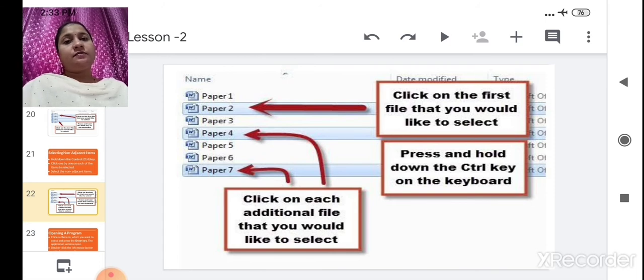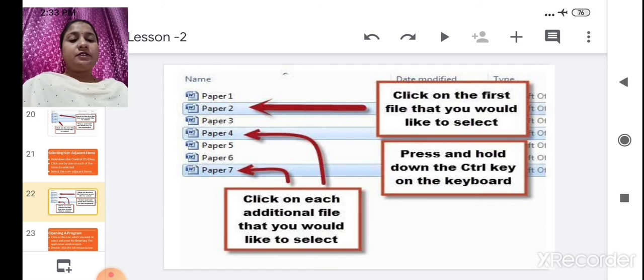Whichever you want to use, you can select. Then we saw selecting and deselecting icons. By clicking on an icon, it gets highlighted, which means it is selected, and by clicking away from that icon, the highlight is removed, that is deselecting.